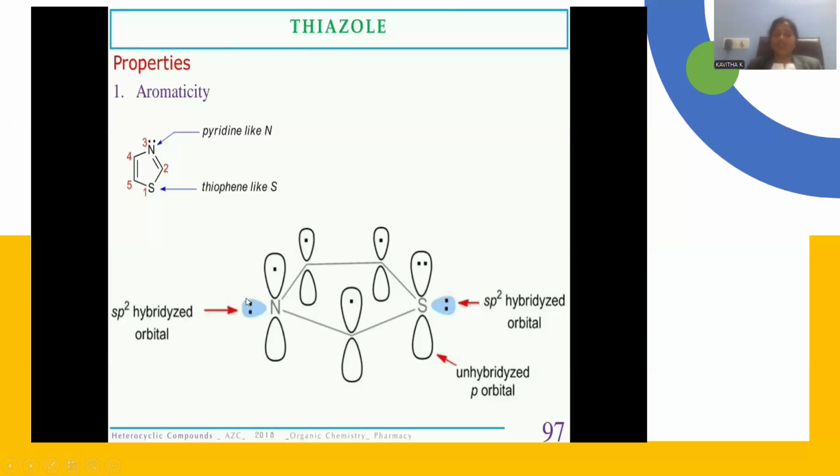The lone pair on the nitrogen resides in an sp2 hybridized orbital, which is non-bonding in nature. They do not take part in chemical bonding. And here is the sulfur: one of its unhybridized orbitals takes part in pi bond formation. In another sp2 hybridized orbital, one more lone pair resides, but it is a non-bonding electron pair again, just like the nitrogen. So this is the way the entire aromaticity is explained for the thiazole molecule.